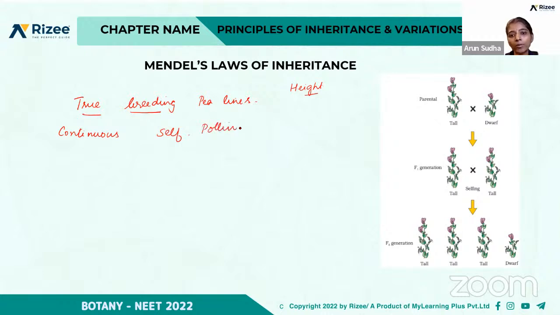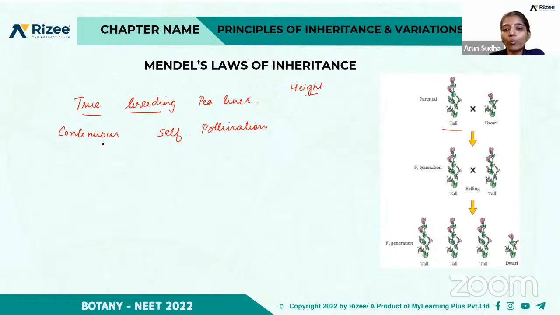What do you mean by continuous self-pollination? If you want to choose the tall plant, he wanted it to be of true breeding line, so this plant has been tall for so many generations. It is a pure tall plant. He took a pure tall plant and a pure dwarf plant, which was dwarf for so many generations. That is continuous self-pollination.